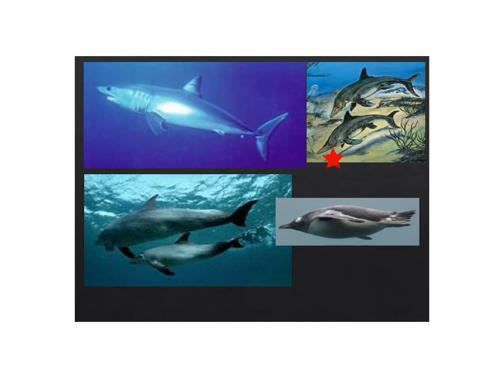So here we have, or actually I apologize, that's a reptile, it's not a fish. So here we have a reptile, here we have a fish, here we have a mammal, here we have a bird. They look almost exactly the same in terms of body form because they're living in similar environments and having similar lifestyles.